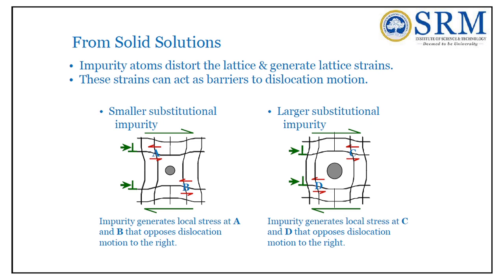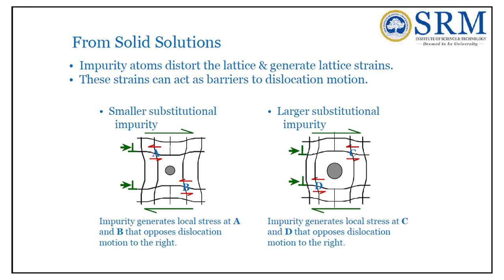And the fourth category is the chemical affinity factor. The solute atom and the solvent atom should not react with each other and should not form a new compound. So if these four conditions are satisfied as per Hume-Rothery, then a substitutional solid solution will be formed.